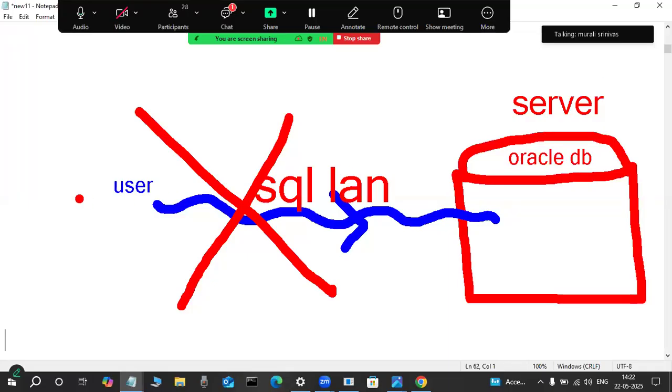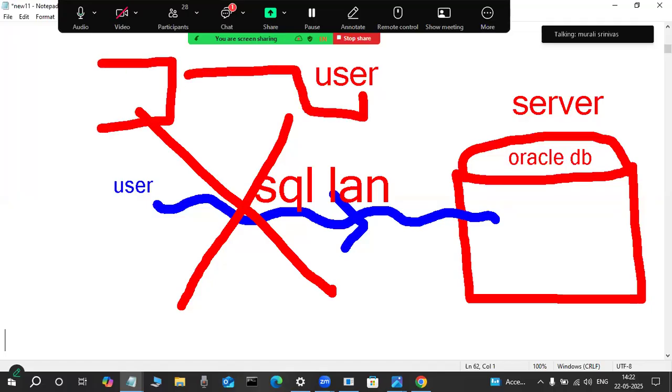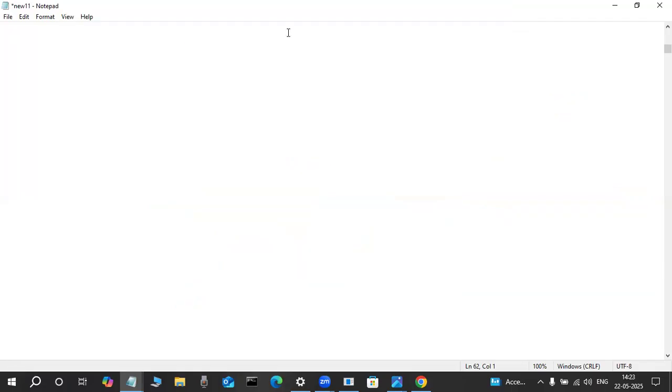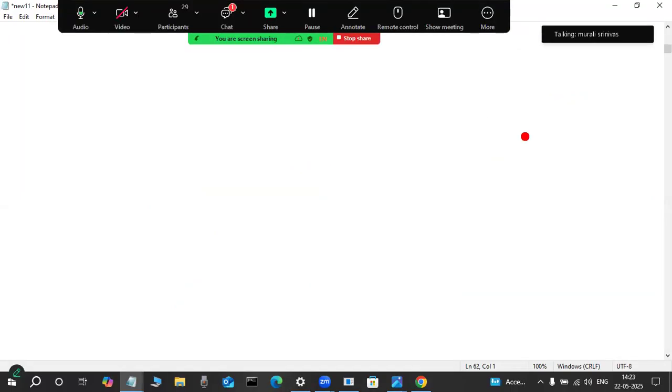That's why these users first connect to their client tool. These users first connect to their client tools or query tools. Then only through those tools do they connect to the server. Then only are they allowed to perform operations by using the SQL language. How will you understand all those things? Concentrate here. A beautiful diagram is there, through that one you will understand. This is the original diagram. Slowly observe it here.